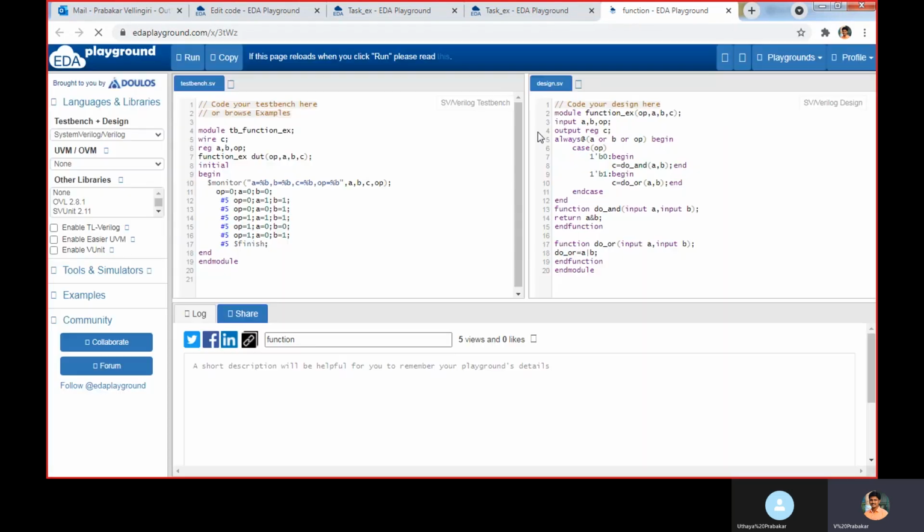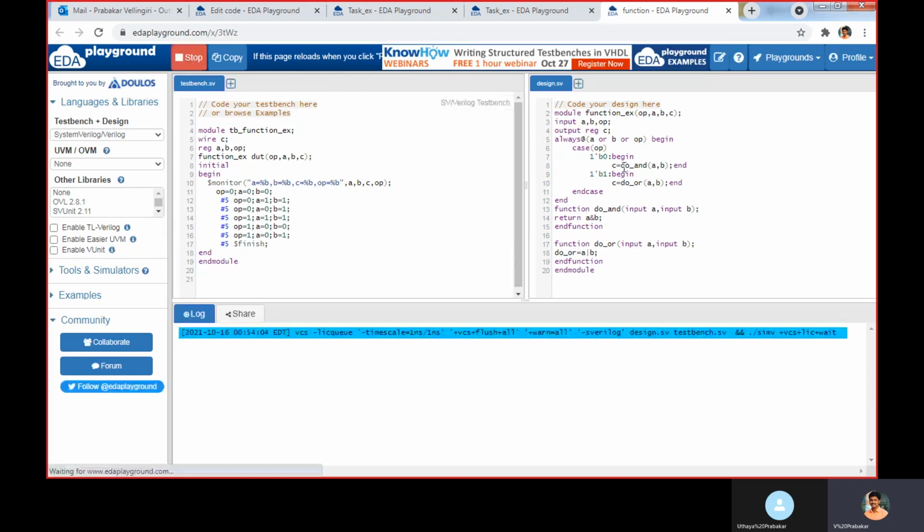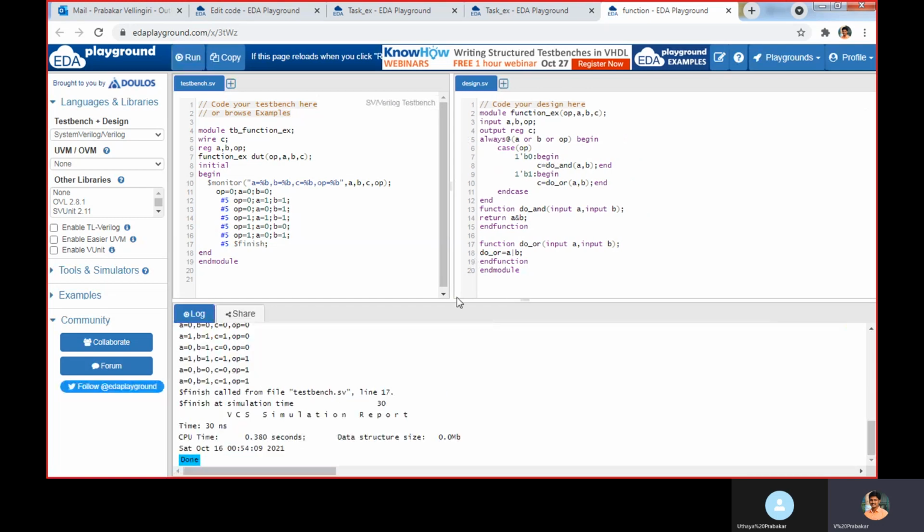This is the same example, but the operation we are doing using a function. Here do_and is the function name, and then the input arguments.